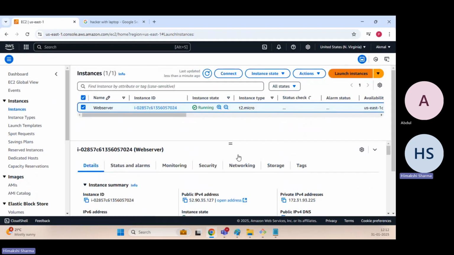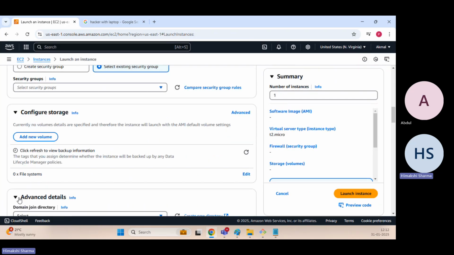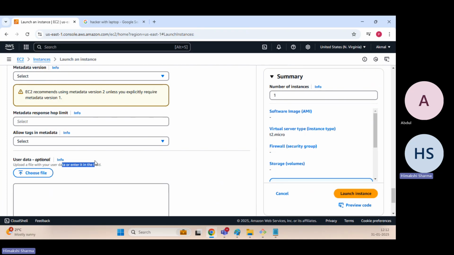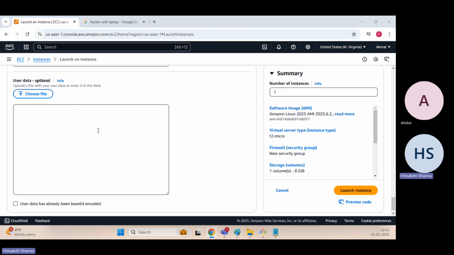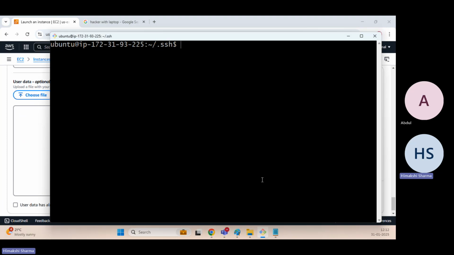In user data, what happens when we provision any EC2 instance? It acts as a startup script. For the startup script, we mention the commands here. But now I haven't mentioned them in user data, so I want to manually execute particular commands. How will I do that?